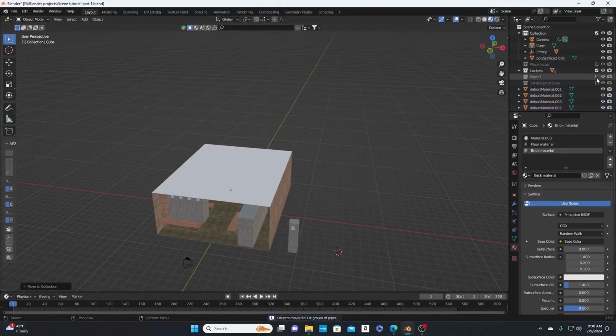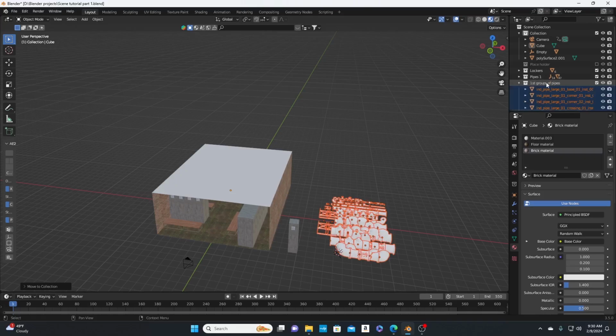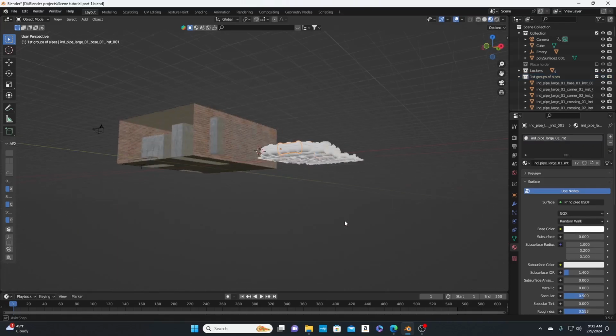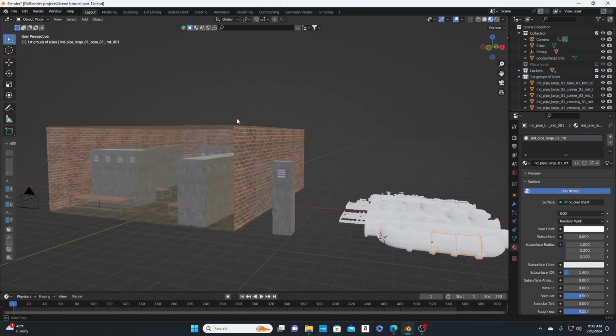Oh damn, I already had them. But it's all good. So I delete this, pipes 1. I'll delete pipe 1 to keep these. Alright, let's hide these pipes right quick.